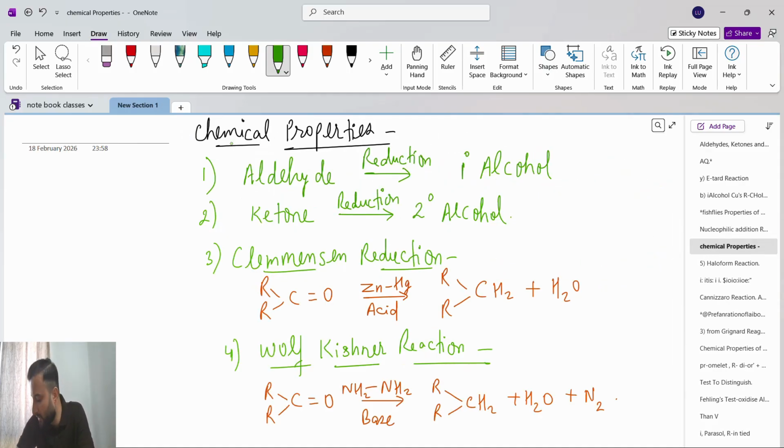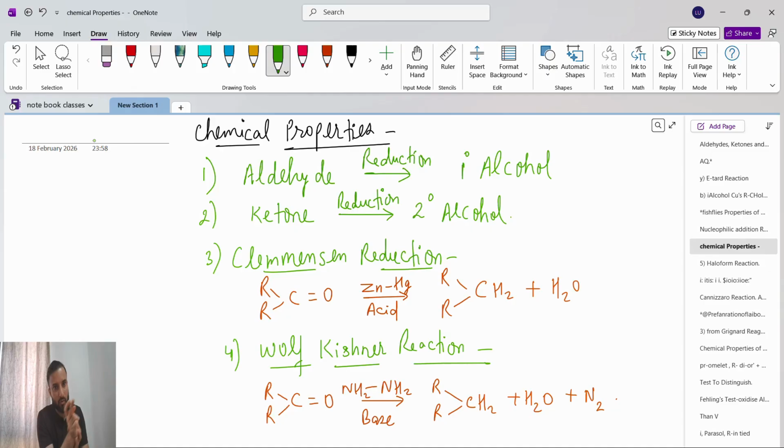In the last chapter we already studied that if we oxidize a 1 degree alcohol, we will get an aldehyde. The opposite process is reduction.